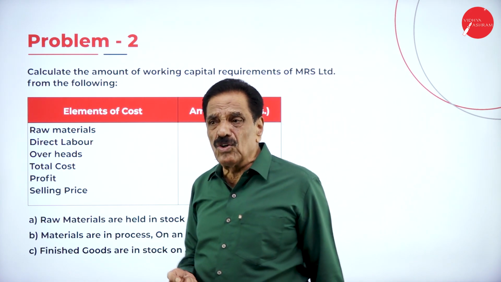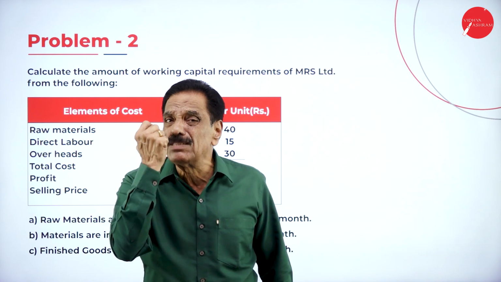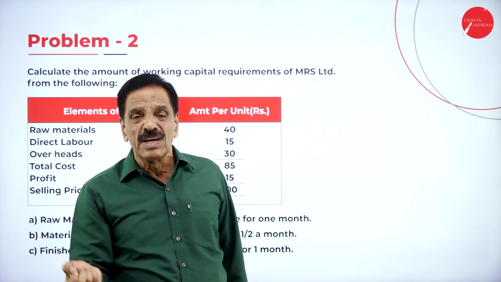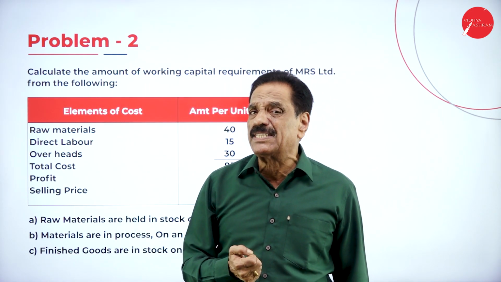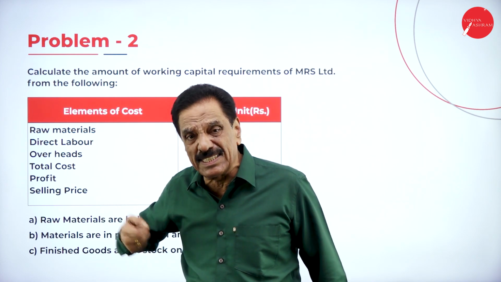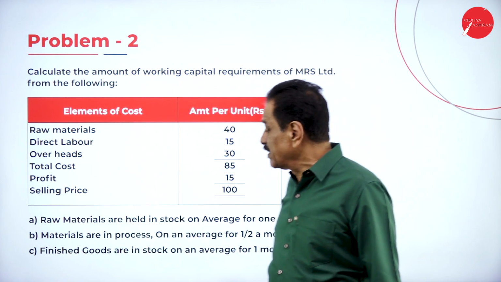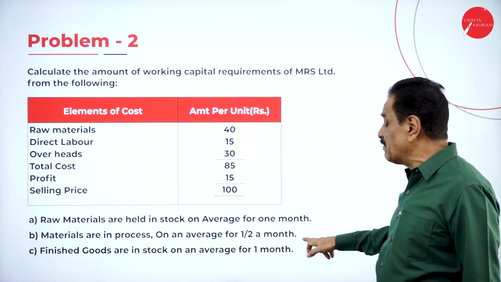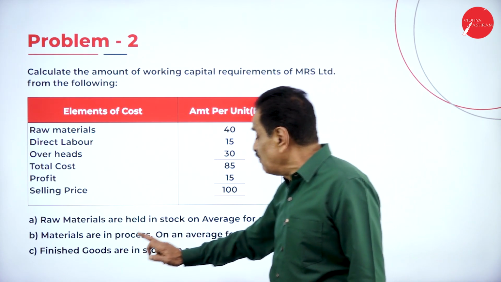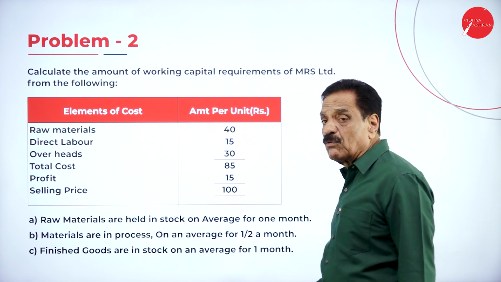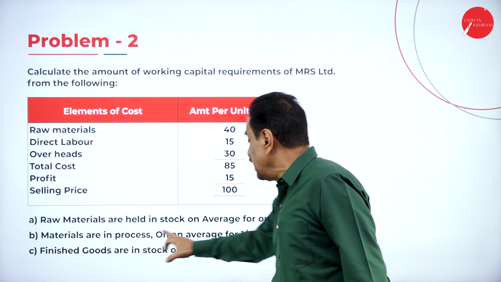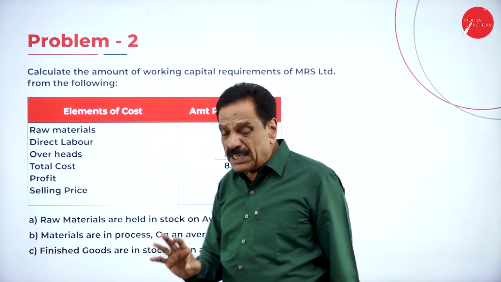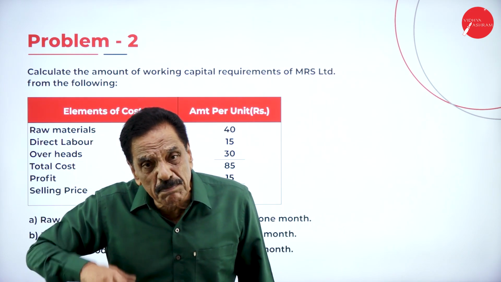The companies know at least you must have 1 month stock in the warehouse. If a demand comes immediately, the stock can be utilized for the sake of production. Then material in process is an average of half a month. Then finished goods are in stock an average of 1 month. Material in process means production in process, no?